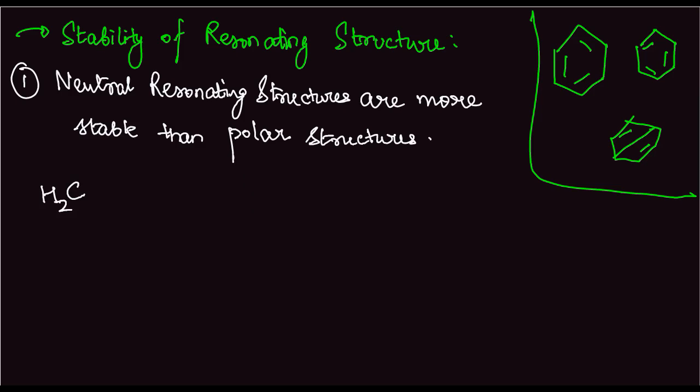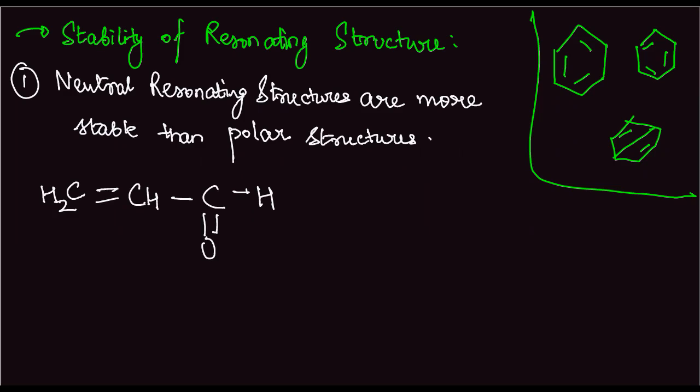Say we have CH2 double bond CH, single bond CH, double bond CH, single bond C, double bond O, and this is H.